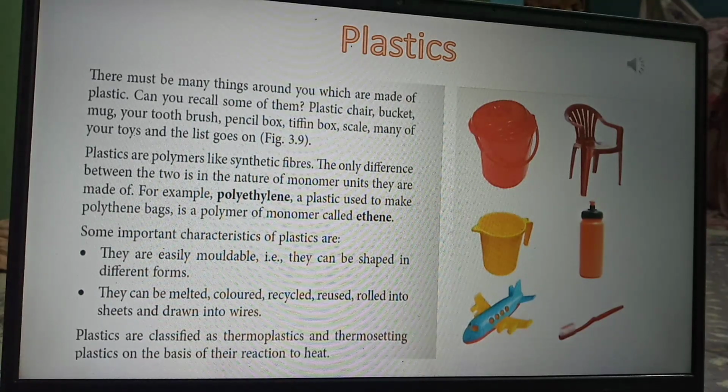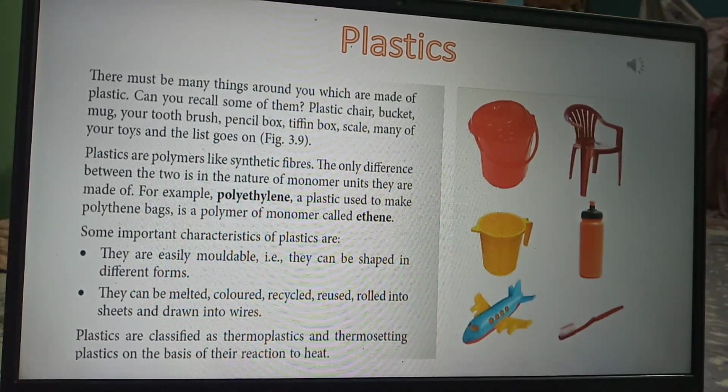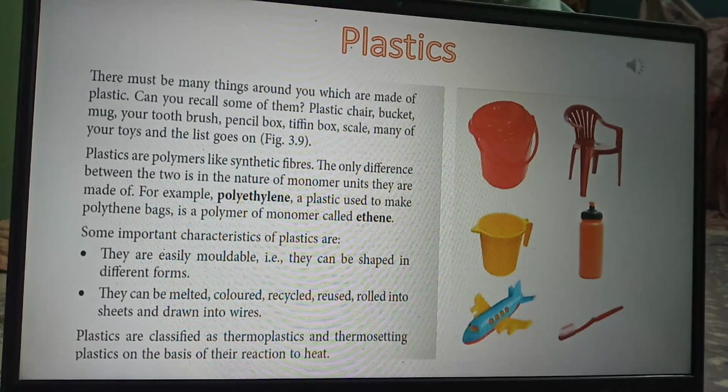Just as synthetic fibers are polymers, in the same way plastics are also polymers. But the only difference between the plastic and the synthetic fiber is regarding the nature of the monomer units they are made of. I hope you all remember the monomer and the polymer, isn't it? I told you that polymers are made up of repeated units of monomers. Monomers are the units and polymers are made up of repeated units of monomers.